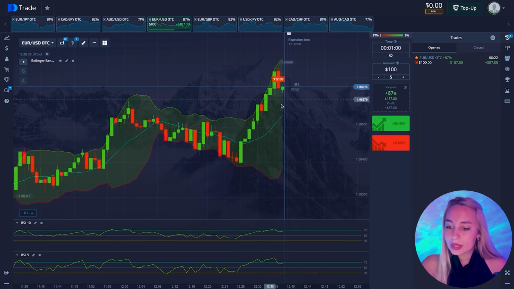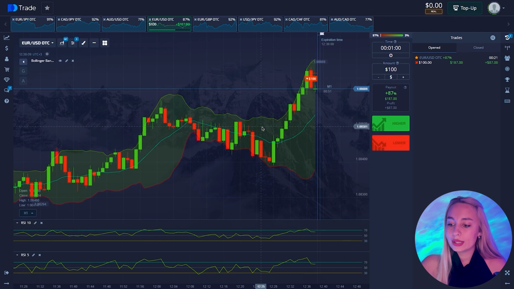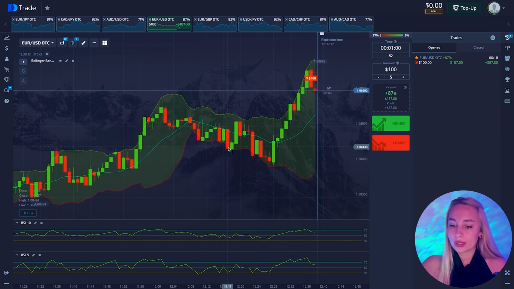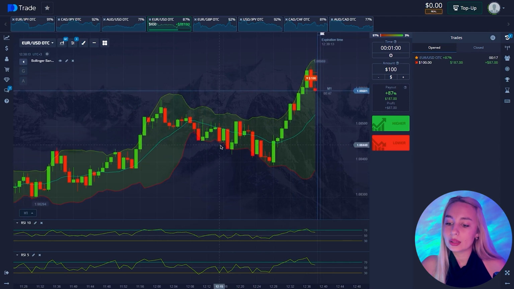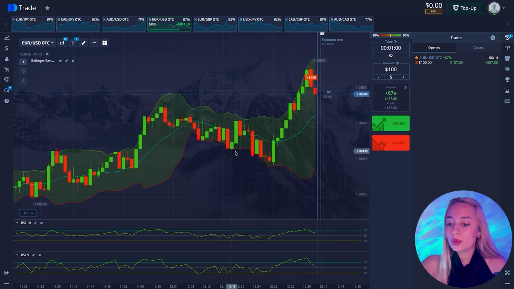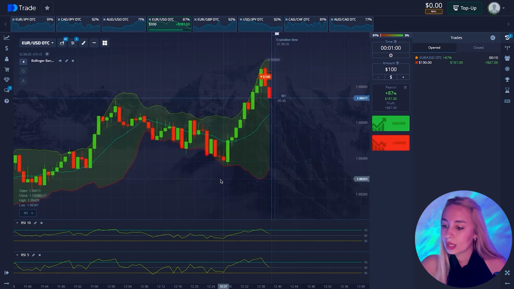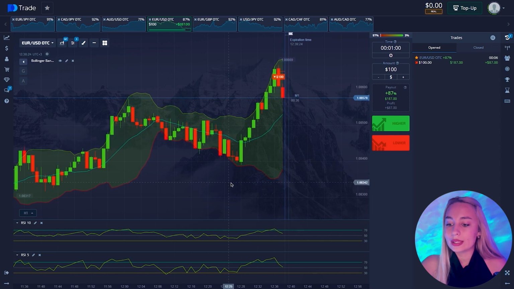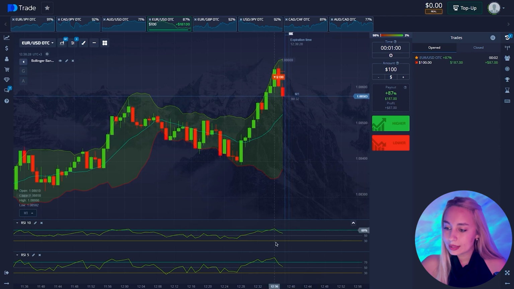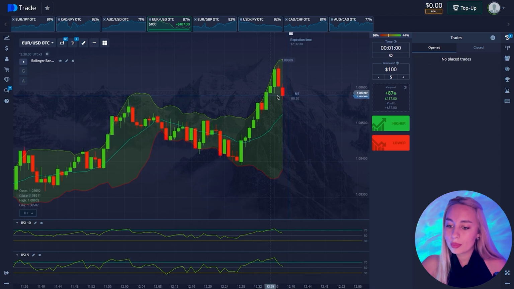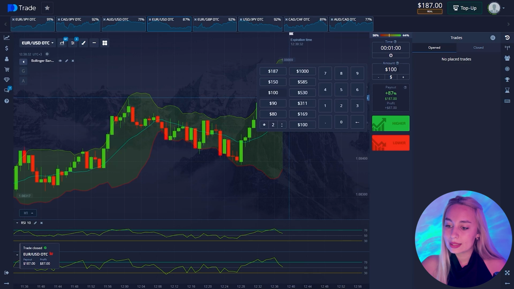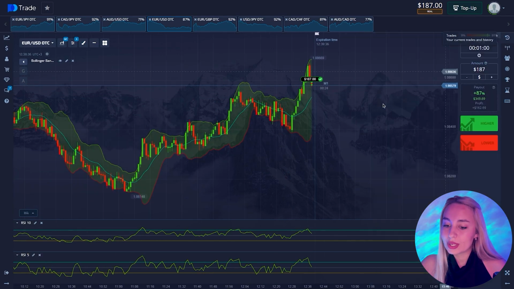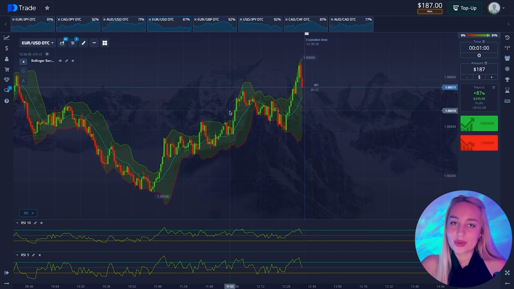The basic principle of this strategy is that when the price touches the lower moving average, we will open a long trade. But we won't do it immediately. We need to check first the oscillators and see if we are in oversold or overbought area. In this case, the price touched the upper moving average and exited the overbought area. Yes, there we go. The trade closed in profit.